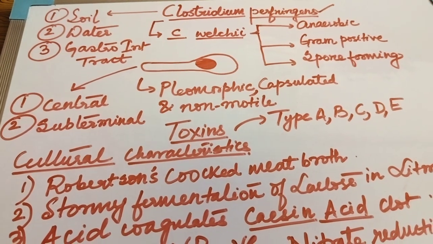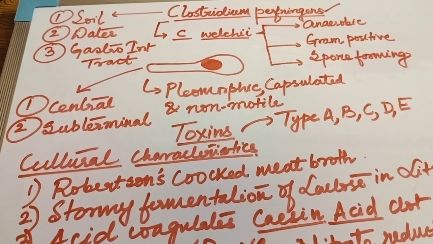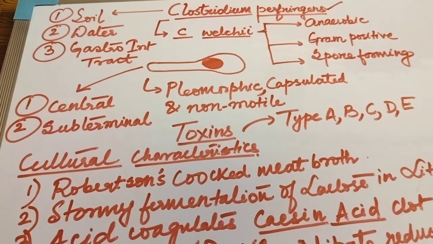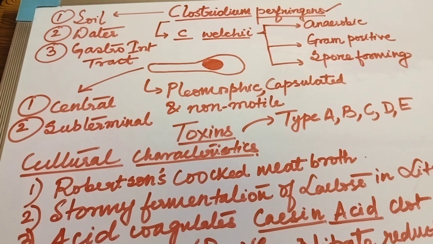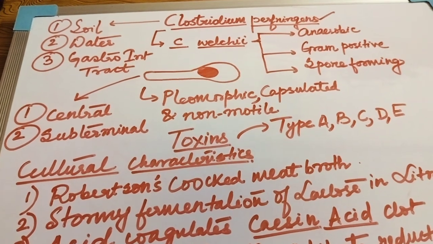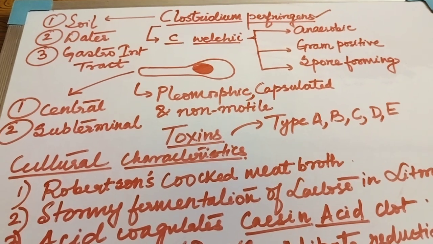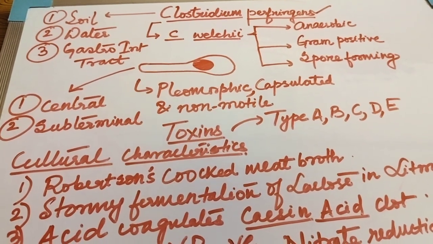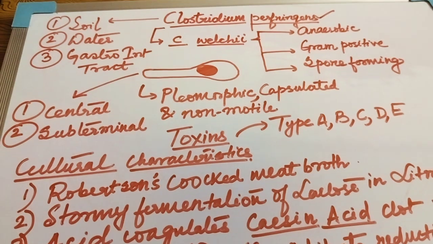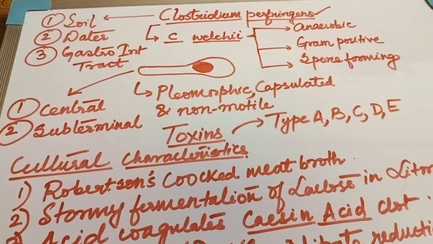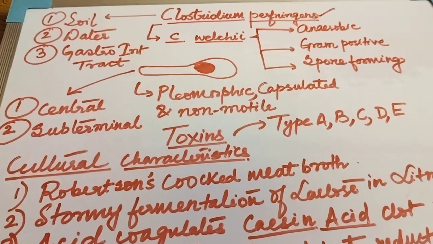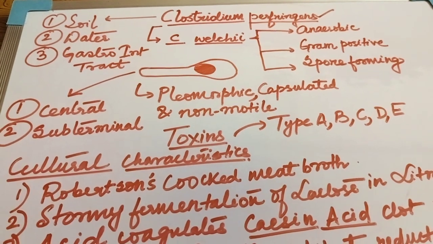So most of the organisms in the Clostridium group are basically pathogenic microorganisms, and they can even cause some devastating effect, even death. That's why for medical microbiology students, for clinical microbiology students, it is very essential to know about the Clostridium genera. So today we will be discussing Clostridium perfringens.